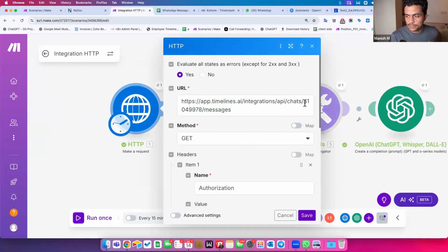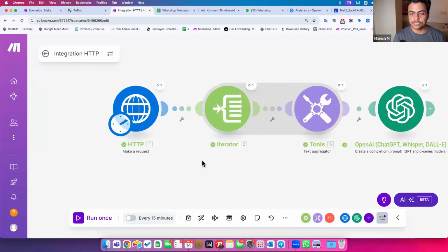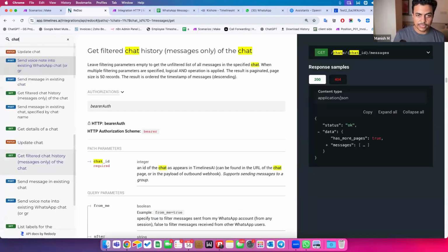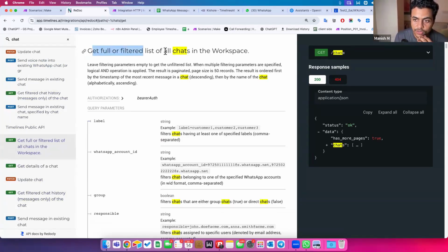I just go and replace this chat ID all the time. What if I can list all the chats happening on my system, on my timeline, and then dynamically give the chat ID too? In that case, it can give me a holistic response of all the conversations in one single email or one single output. So let's try adding one more API over here. I go to chat, and there's supposed to be something called chat history, only message, get details of chats. Okay, see here: get full or filtered list of all chats in the workspace.